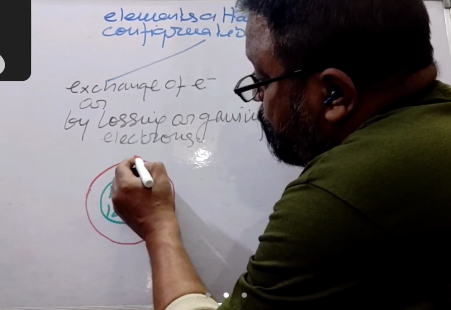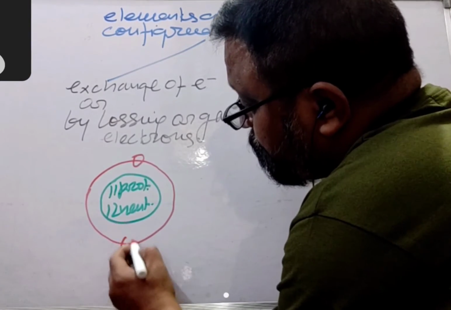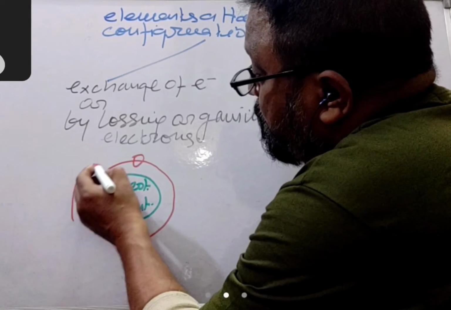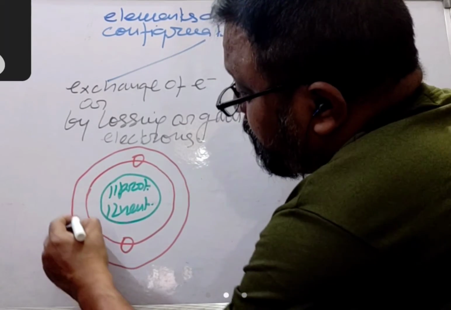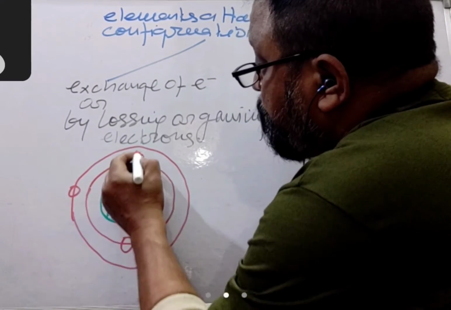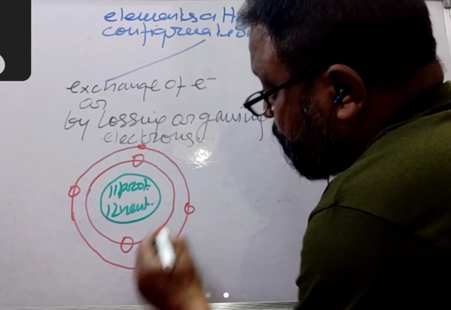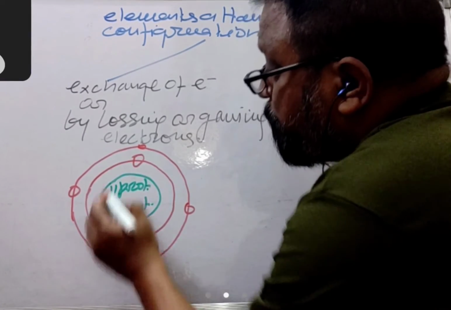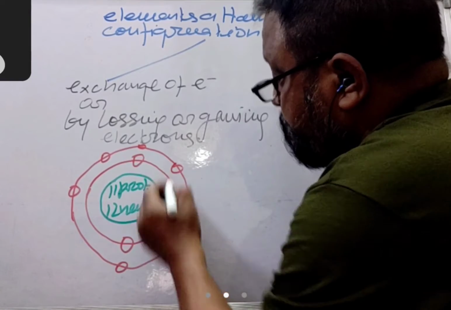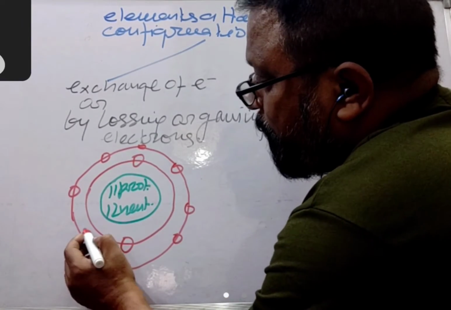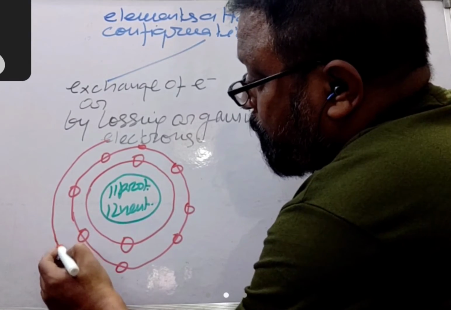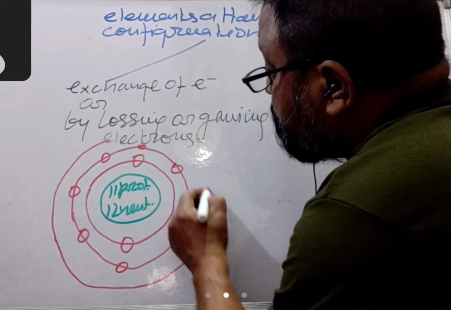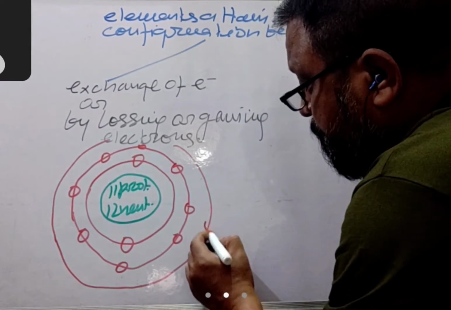First it has 2, then in the next shell it is having 8, and in the outermost shell it is having 1 electron, right?